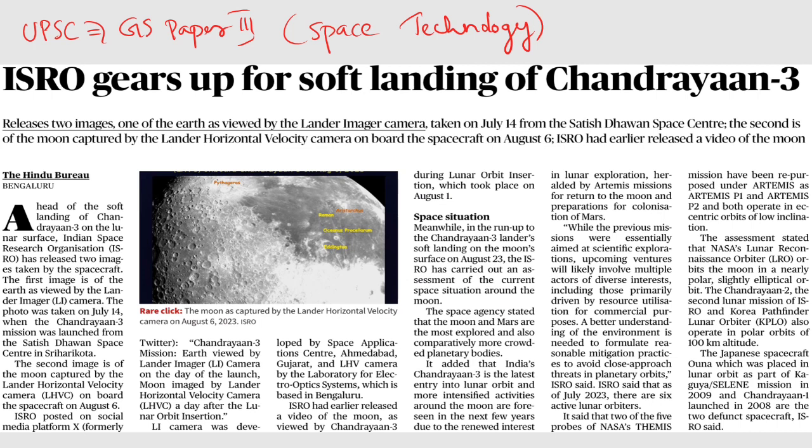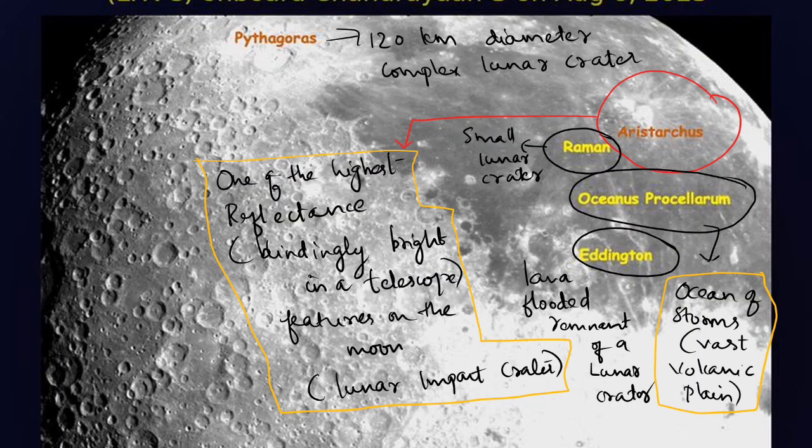It is mainly based on ISRO's soft landing of Chandrayaan 3. Okay, this is under GS Paper 3 in space technology. I have just merged today's news with yesterday's news, and today ISRO gears up for the soft landing of Chandrayaan 3, and they just released two images. This is the image. Okay. So here they detected Pythagoras, Raman, Aristarchus, Oceanus Procellarum and Eddington.